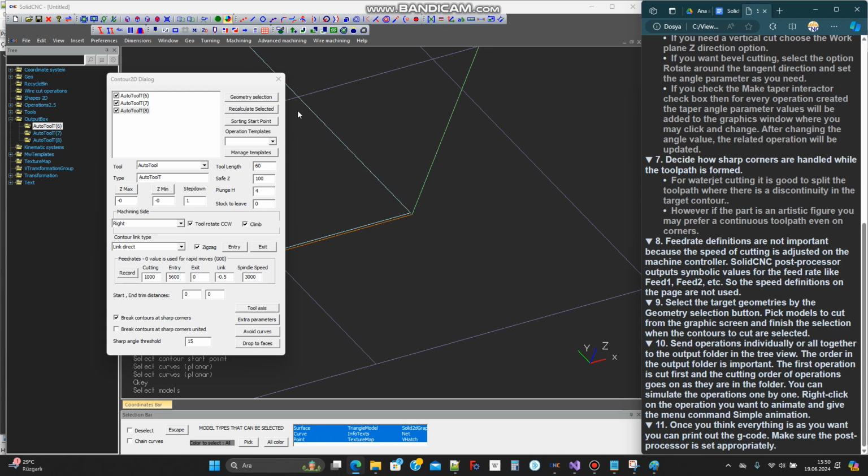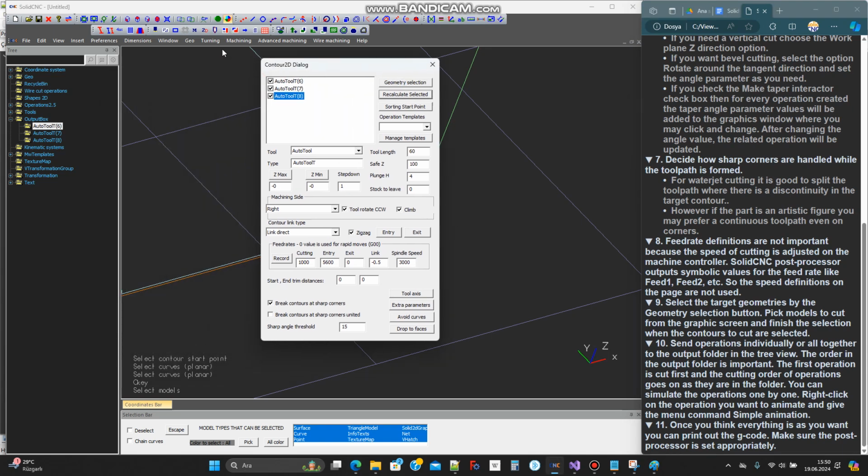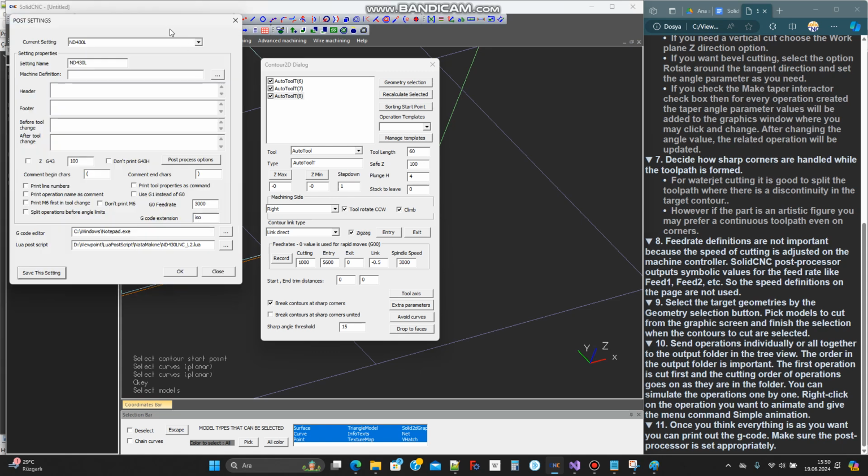Once you think everything is as you want, you can print out the G-code. Make sure the post processor is set appropriately.